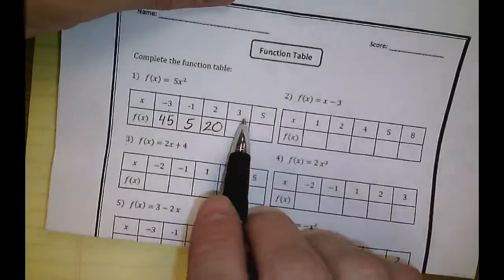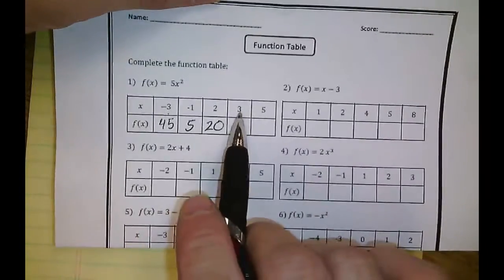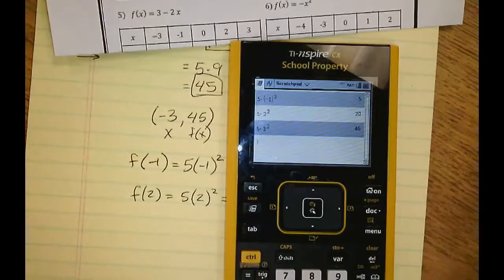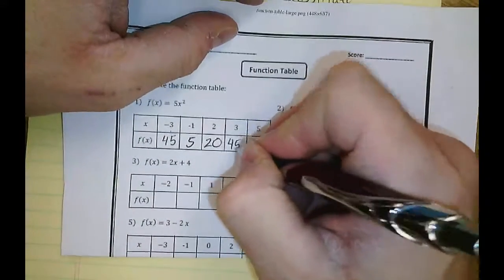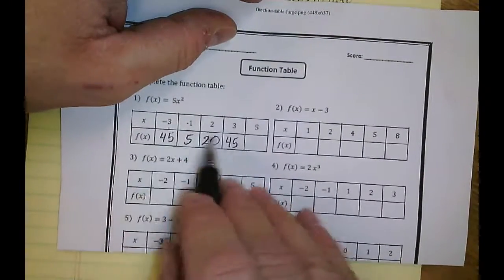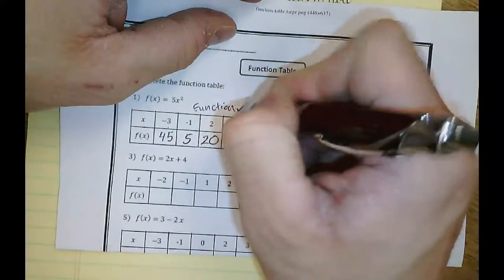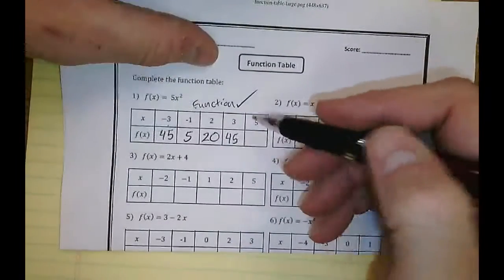Since I have 3 and 5 as my remaining x choices, if I type a 3 right here, I get 45. Oh, weird. It's the same number as -3. 3 goes to 45, -3 goes to 45. Same y. It's a function, check that off because none of the x's repeat, but they go to the same y values.